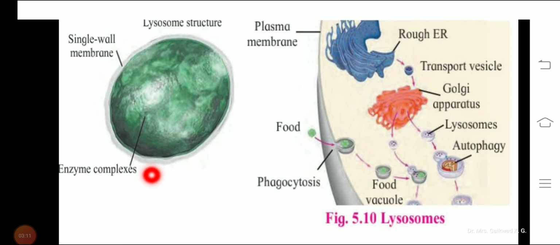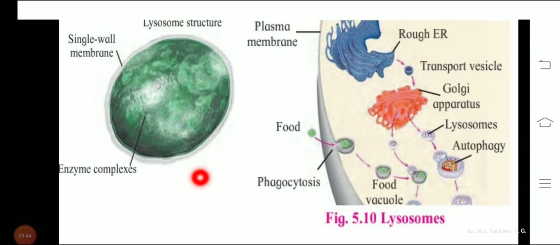Next, see the residual body. The residual body is the vesicle containing undigested remains left over in the heterophagic vesicles after releasing the products of digestion in the cytosol. A lysosome which brings about the digestion of the cell's own organic material, like damaged cell organelles, is called an autophagic vesicle.